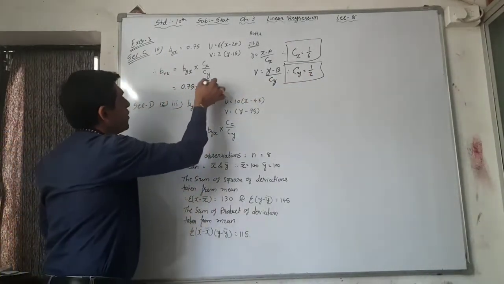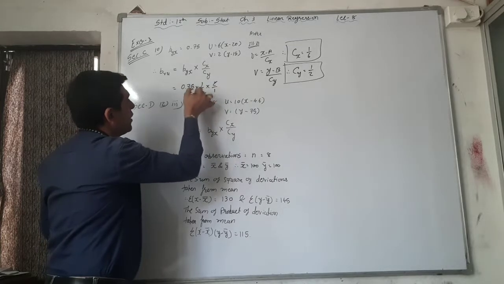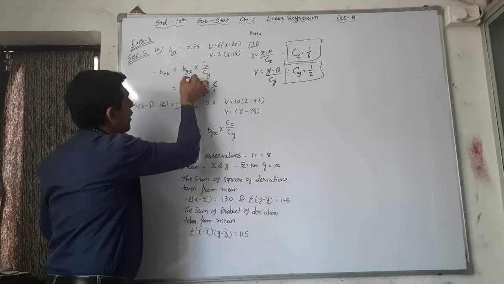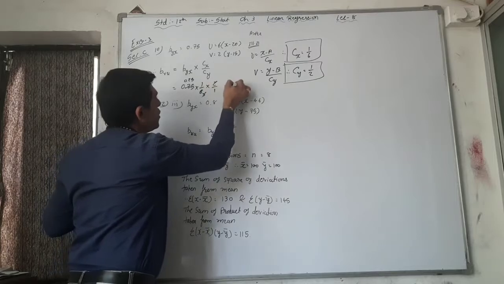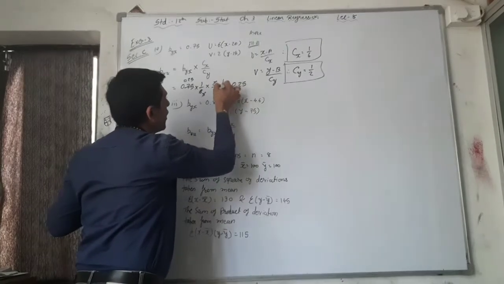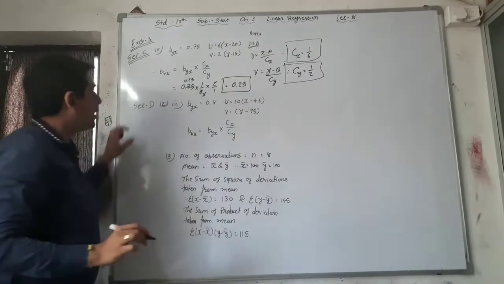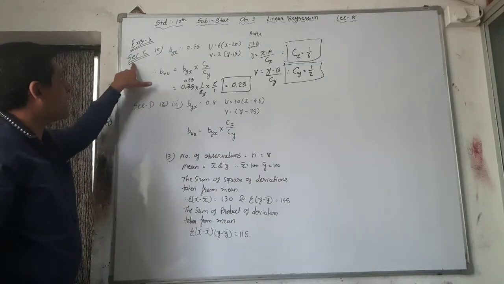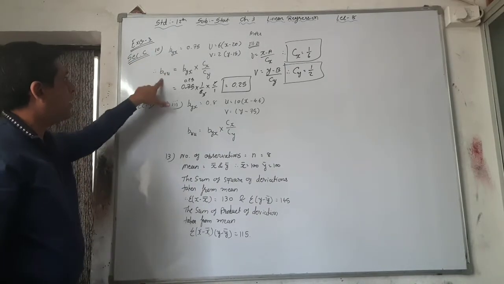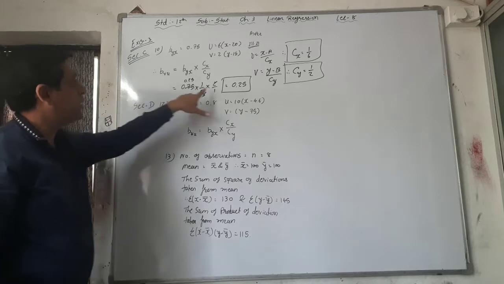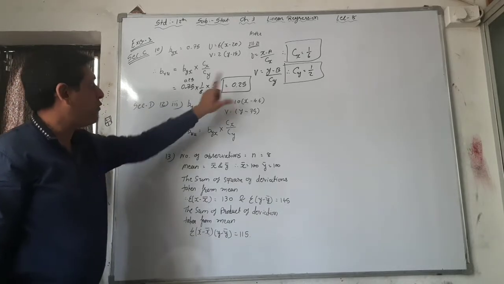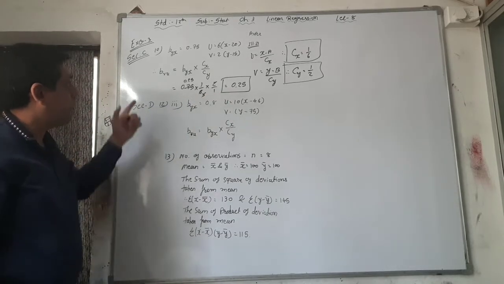So now what is the value? 3, then here 0.25. So your bvu is equal to 0.25. The final answer of bvu, section C, question number 10, is 0.25. Okay, complete. First of all, write down this.